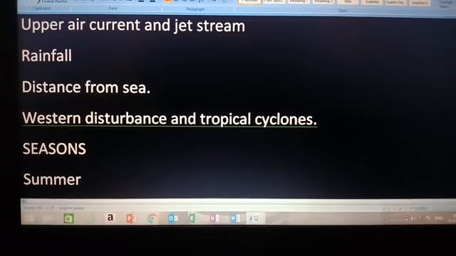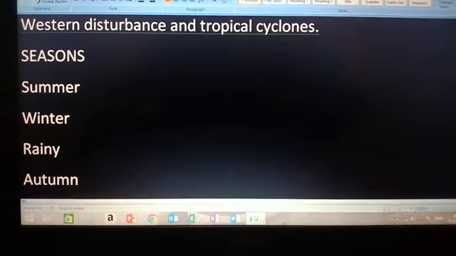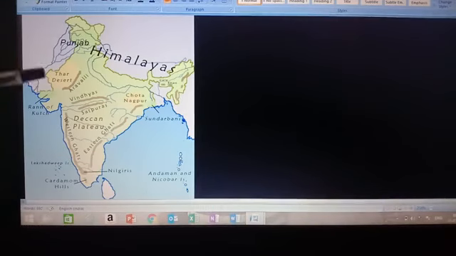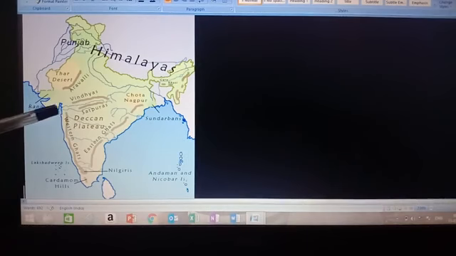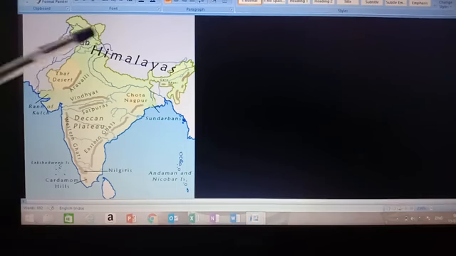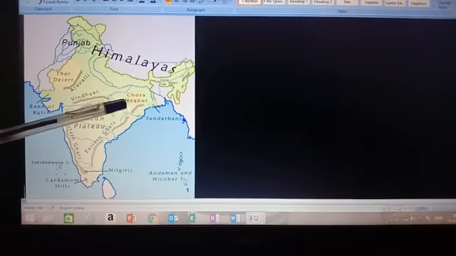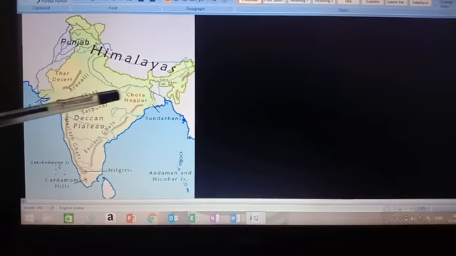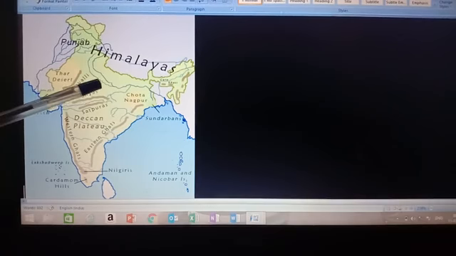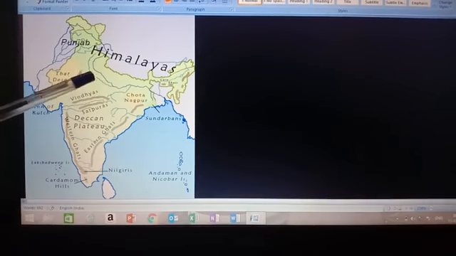Then seasons. Normally there are 4 seasons in India: summer, winter, rainy and autumn season. Summer season, winter season, monsoon season and autumn season. First, talking about summer season, children, what happens in the summer season is the northern part of India experiences the vertical rays of the sunlight. This is the map of India, and the northern plain of India receives the direct rays of the sun. What happens here? If it receives the direct rays of the sun, the temperature here becomes high.